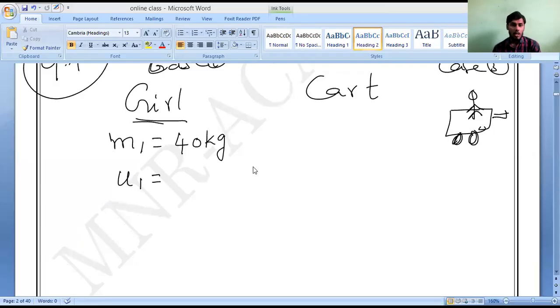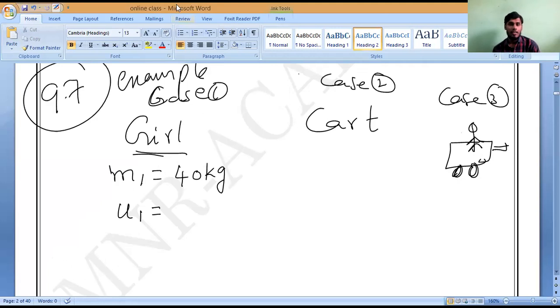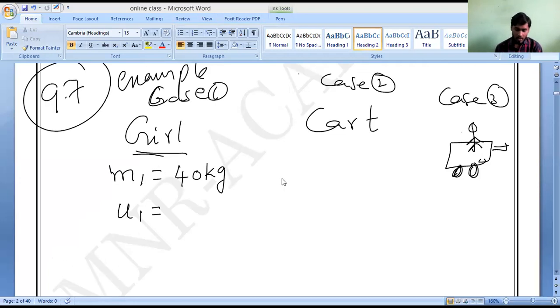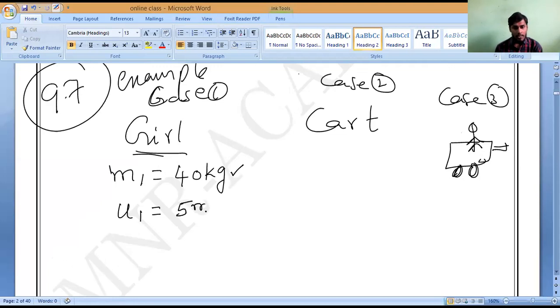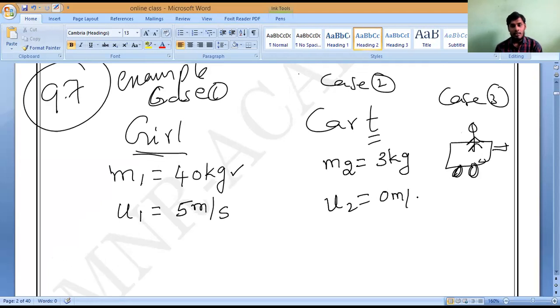That's all. So now, please tell me, what is the case? Laksha, Samaya, everybody tell me. What is the mass of the girl? Mass of the girl is 40 kg. What is her initial velocity? 5 meter per second. Next, what is the mass of the cart? Let me assume m2, which is equal to 3 kg. Understanding? Next one, what is the initial velocity of the cart? It is stationary, 0 meter per second. Stationary means what? Rest, sir. Stationary means rest. So in the sense of it is 0 meter per second.